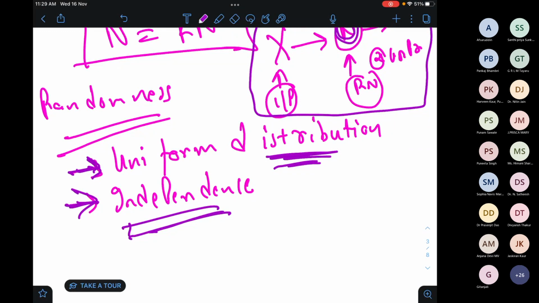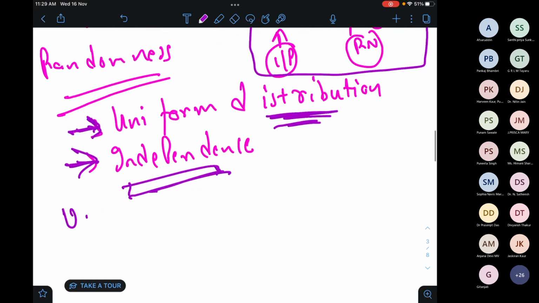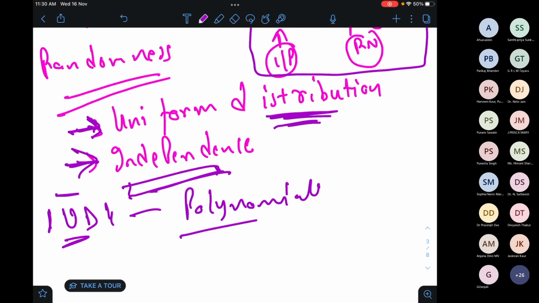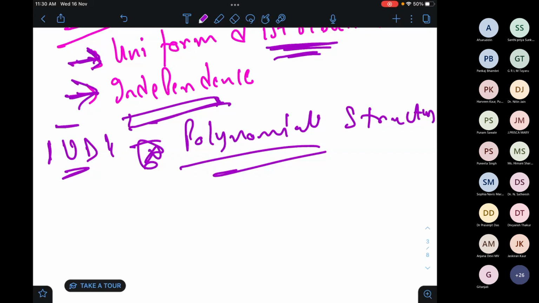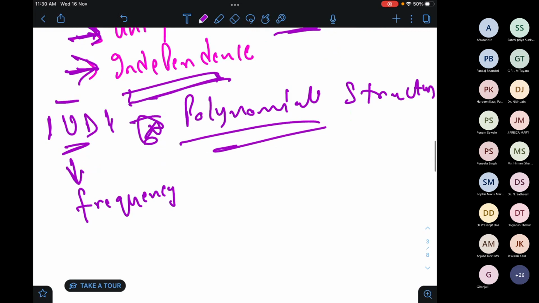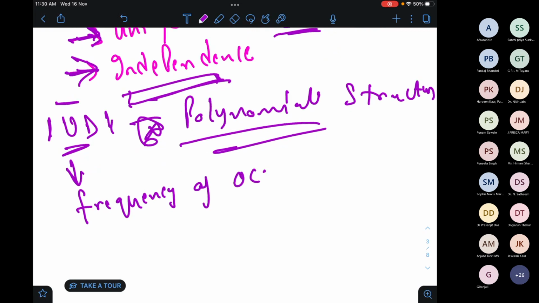Independence means it is random, and uniform distribution means it will be specified in terms of polynomial structure, and it is uniform. You are saying in terms of polynomials. No, not necessarily polynomial. The difference will be the same. It may be defined in terms of polynomial, but if the difference is uniform, then it will be a uniform distribution. Can we say that uniform distribution is like frequency? Can I use this term? Yes, frequency of occurrence.